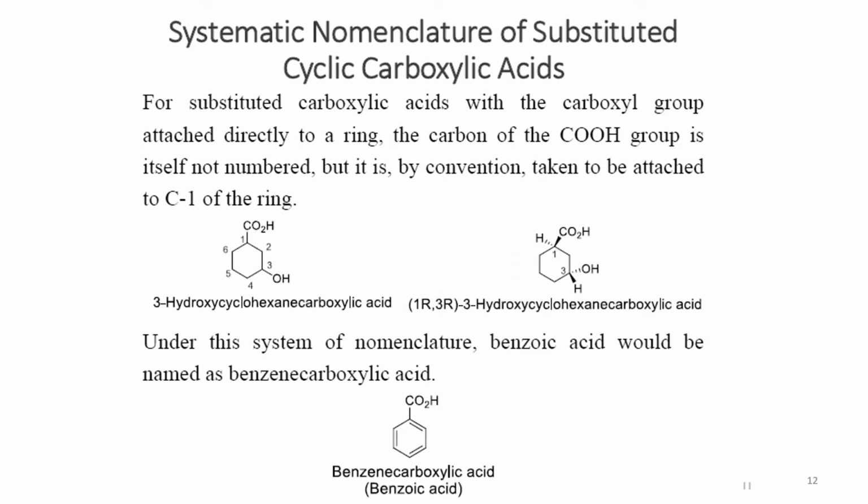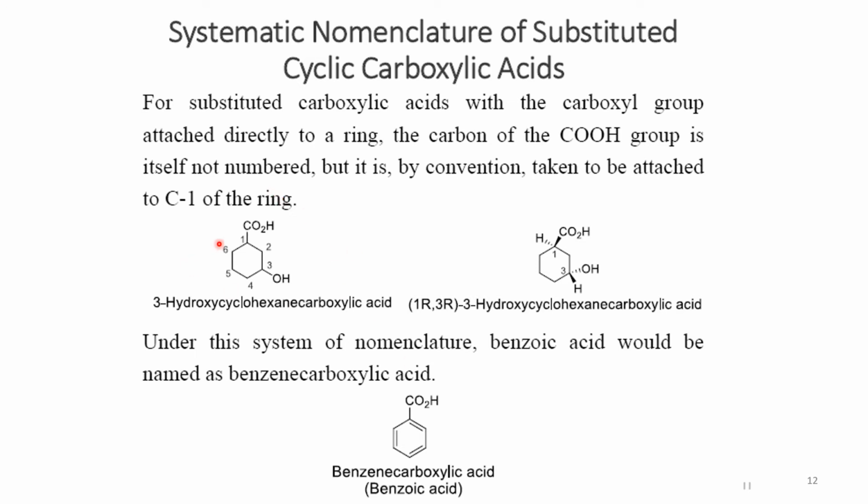There are two more examples of this, where the carboxylic acid is present as a substituent attached directly to a ring. As we have already discussed, the carboxylic acid is always present on position number 1 of the ring skeleton, and the name of the ring skeleton is placed before the suffix, carboxylic acid.